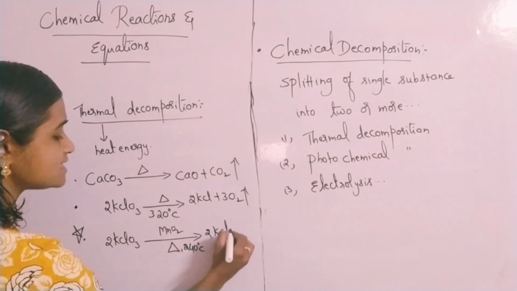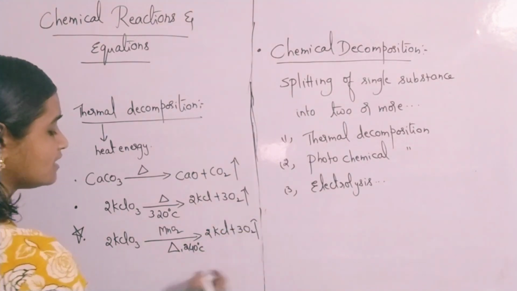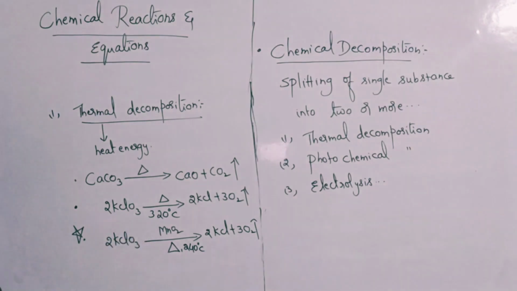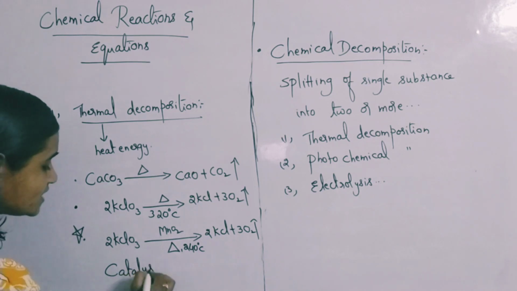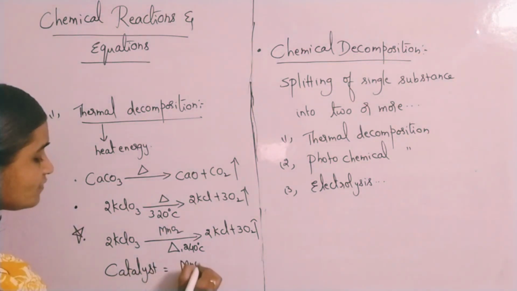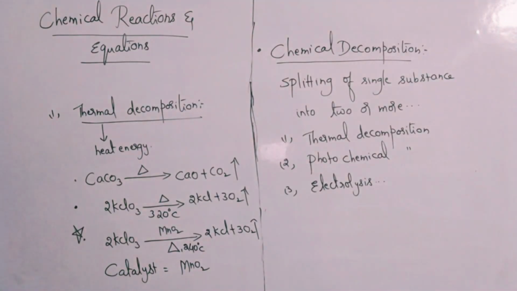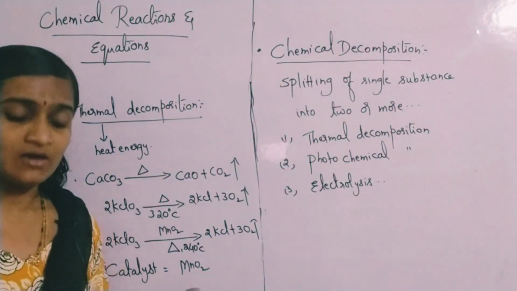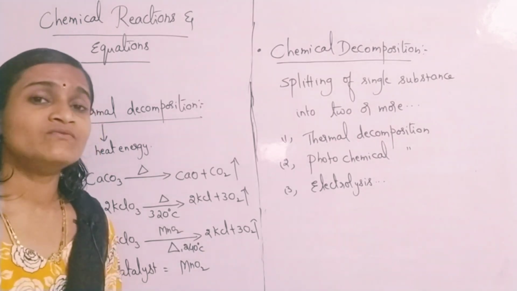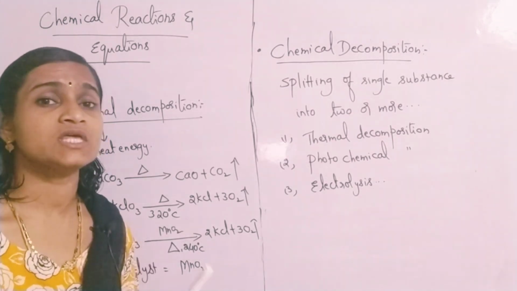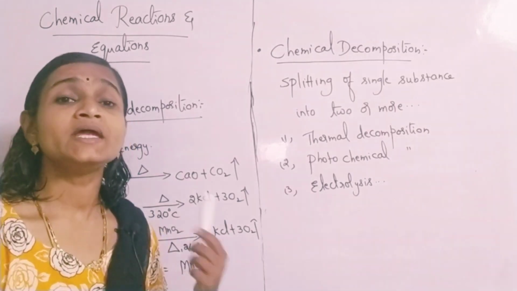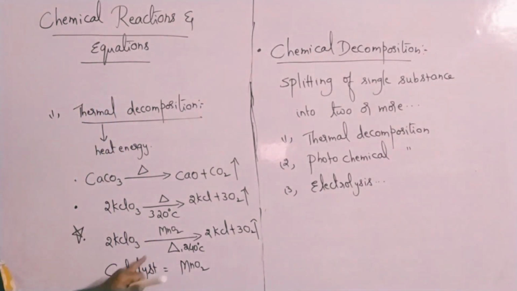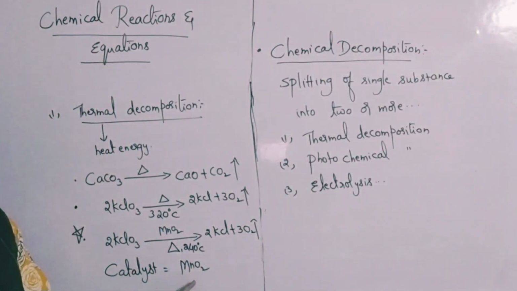That means the reaction is happening quickly in the presence of a substance, and that substance you call a catalyst. A catalyst is a substance which increases the rate of a reaction, which speeds up the rate of a reaction without itself undergoing any chemical change. It does not participate in the chemical reaction, but it speeds it up. So here in this reaction, the catalyst used is manganese dioxide.